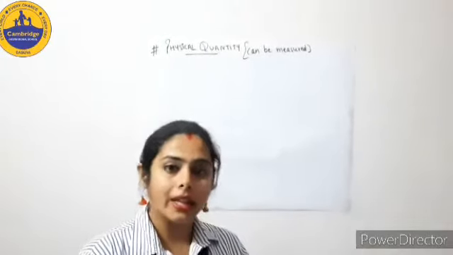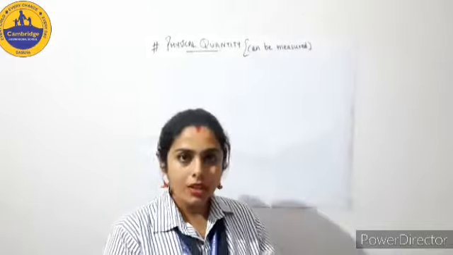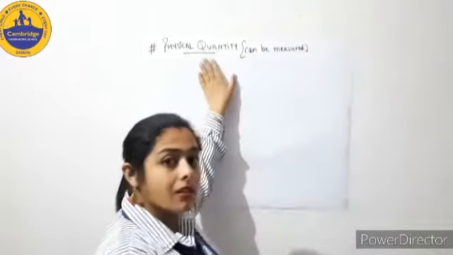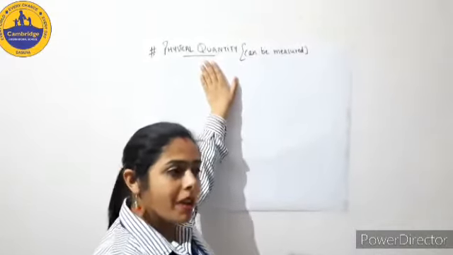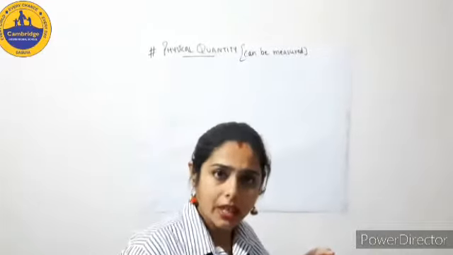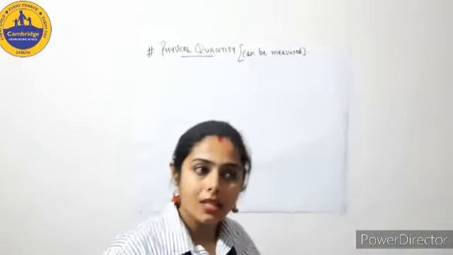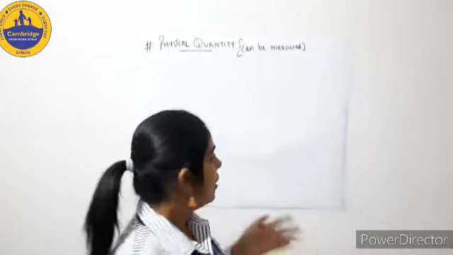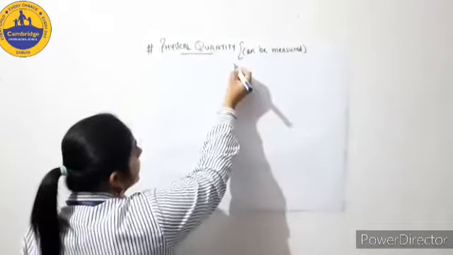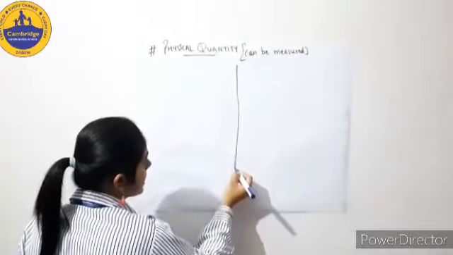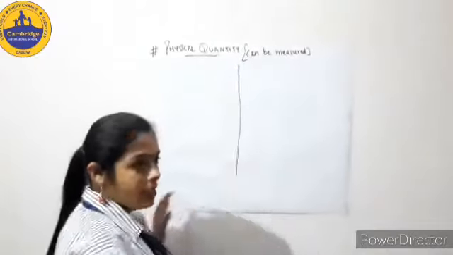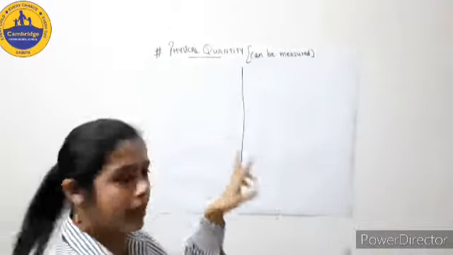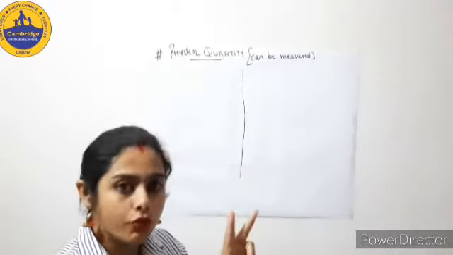So any quantity which can be measured is categorized as a physical quantity. Many quantities you have already done, like length, mass, time, pressure, force. Many quantities you are going to do now. So before beginning with the quantities, let's see its categorization. We categorize the physical quantities into two forms.